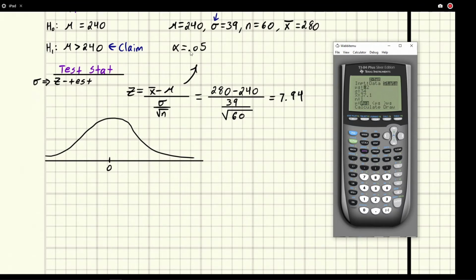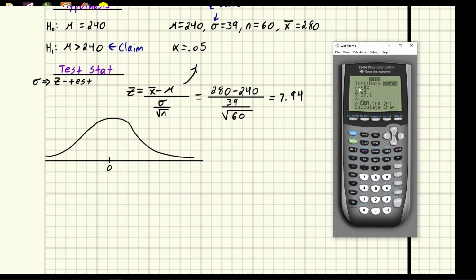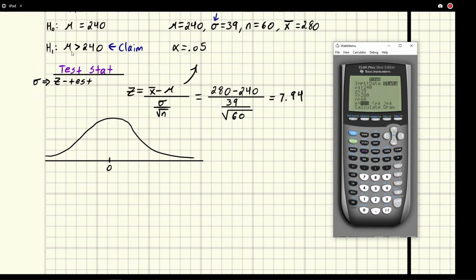So our mu naught, well, that's the same thing as what we have here, mu, because this is the null hypothesis. So this is going to be 240. We enter, and then for this, sigma is 39, x bar is 280, n is 60, and our alternative hypothesis is what's given right here.